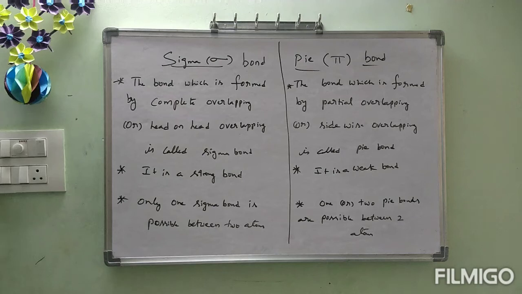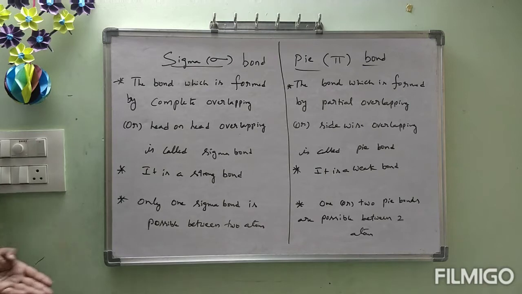What are the differences? The bond formed by complete overlapping, also called head-on-head overlapping, is called sigma bond. The partial or sideways overlapping is called pi bond. Sigma bond is a strong bond, pi bond is a weak bond. Only one sigma bond is possible between two atoms. One or two pi bonds are possible between two atoms.